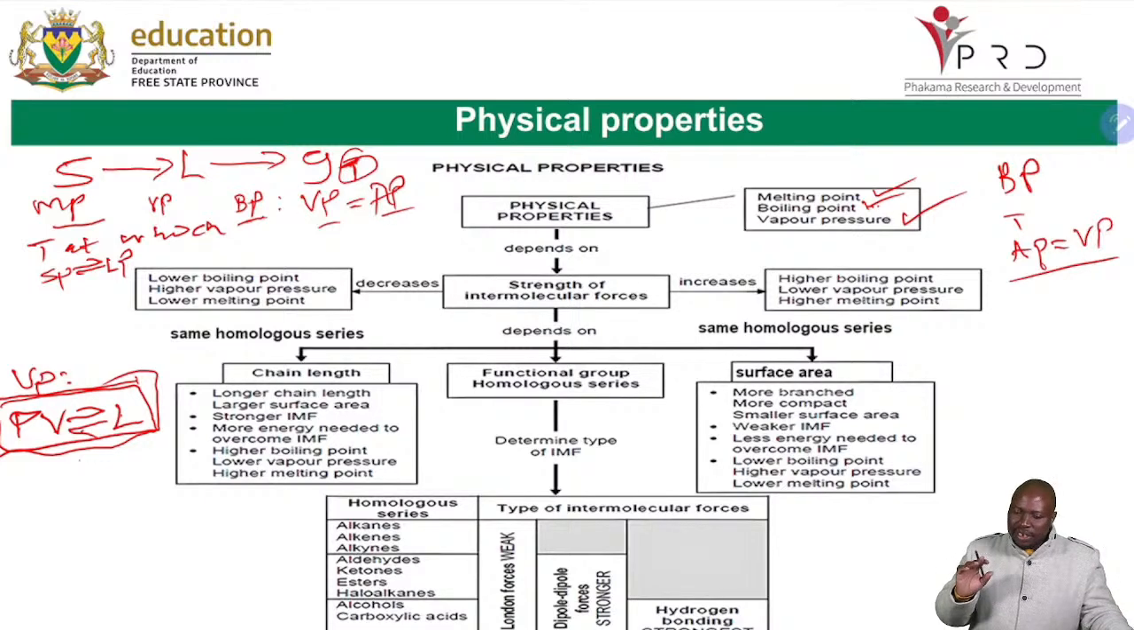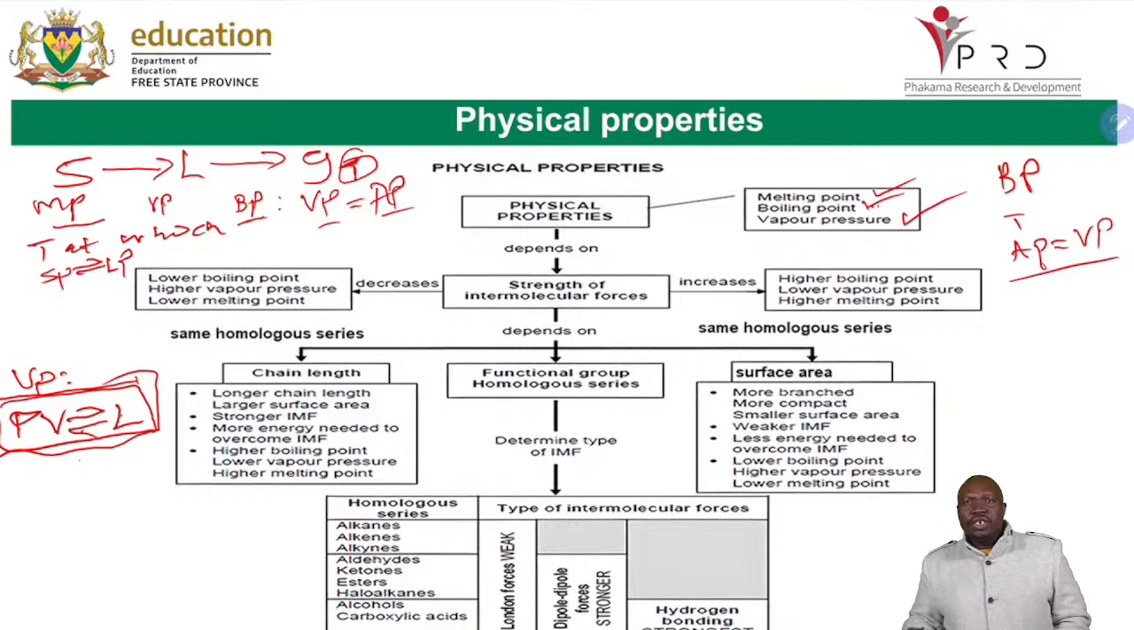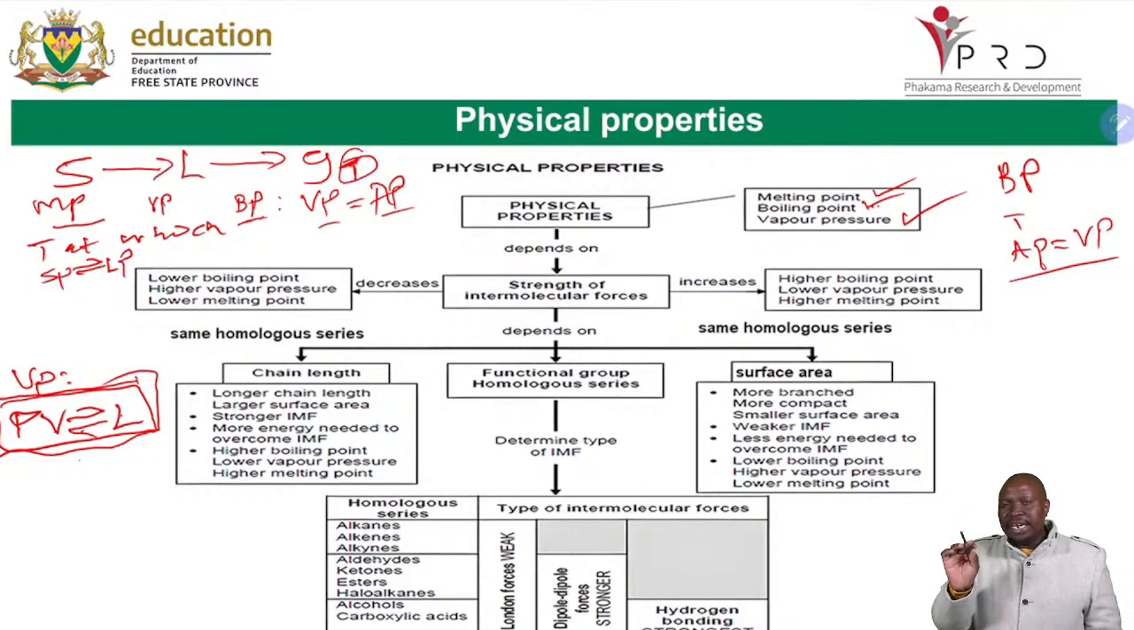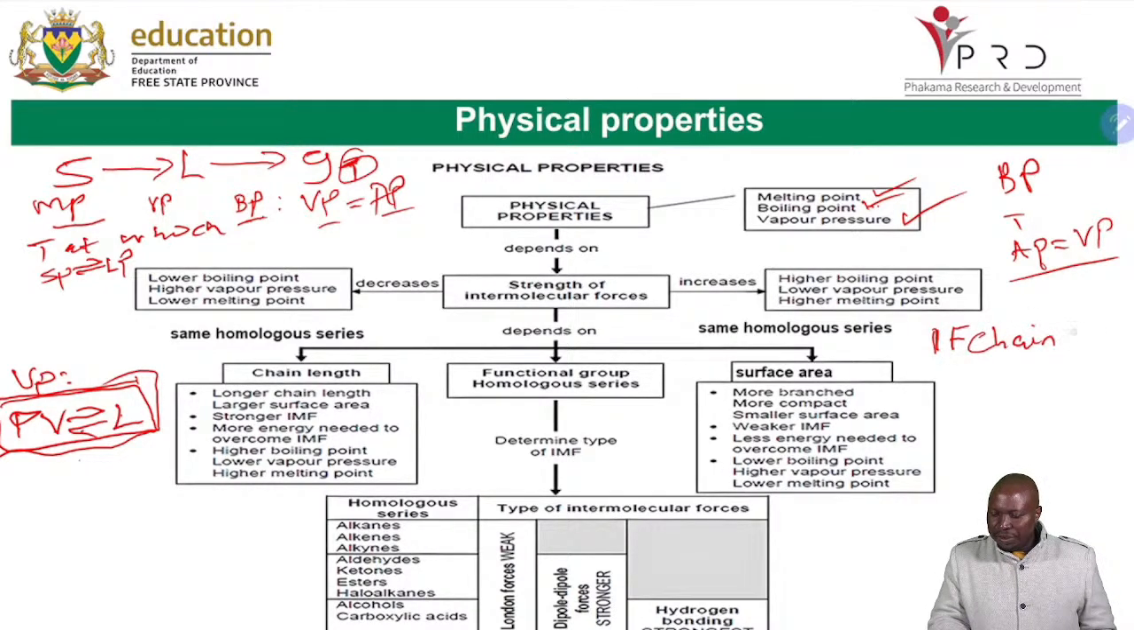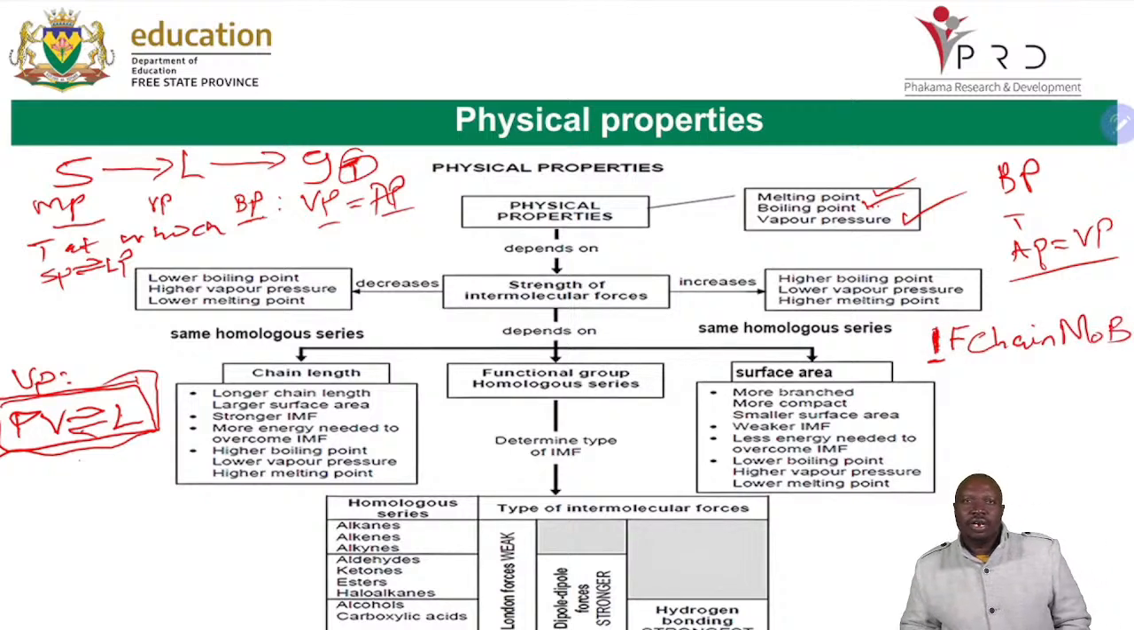So you got to always remember that. And if you look according to our exam guideline, these 3 physical properties, which is our melting point, boiling point, and vapor pressure, they depend on these factors, which is your variables here, which I call IF CHAIN MOB, so that you don't forget to say they depend on the type of intermolecular force.